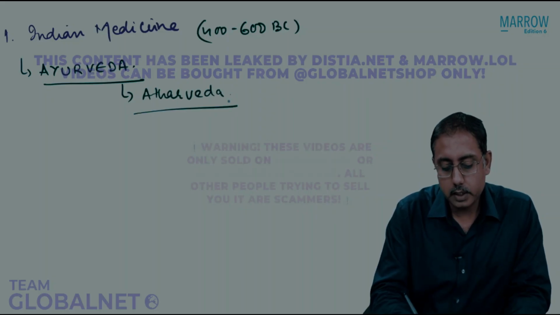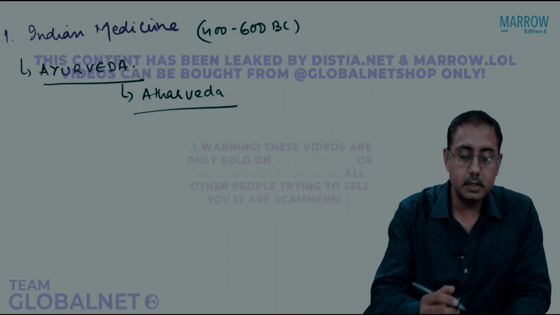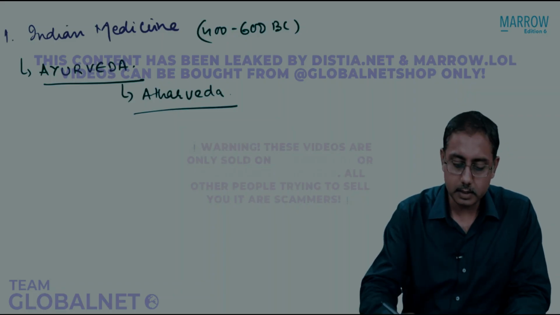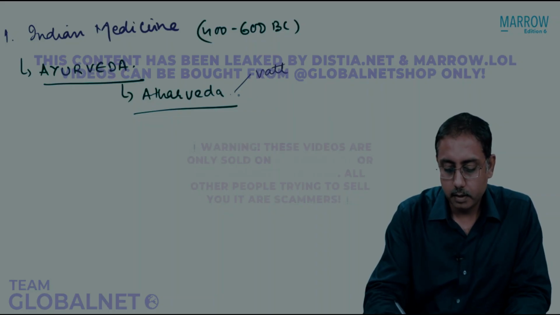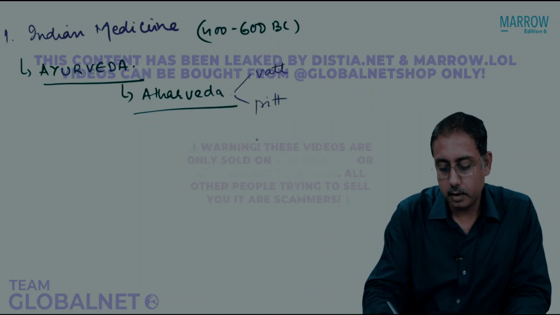Atharveda is basically based on the principles of humors. These are three things: Vata, Pitta and Kapha.